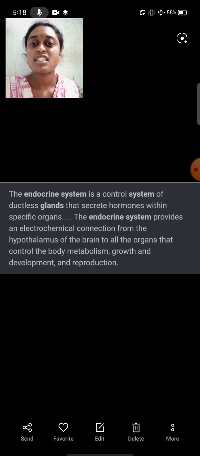This endocrine system is the collection of hormones, and it provides an electrochemical connection from the hypothalamus of the brain to the organs, and that controls body metabolism, growth, development and production.